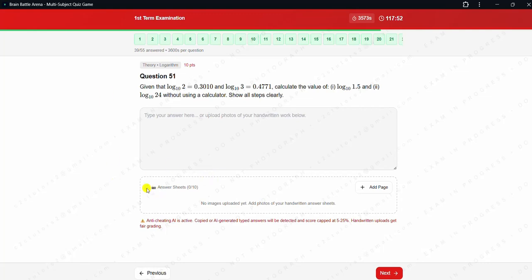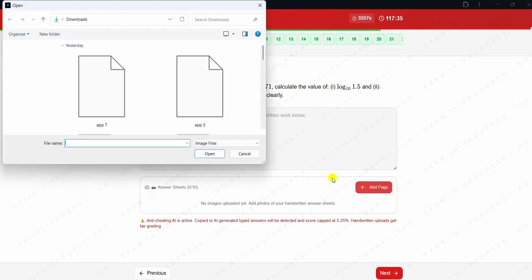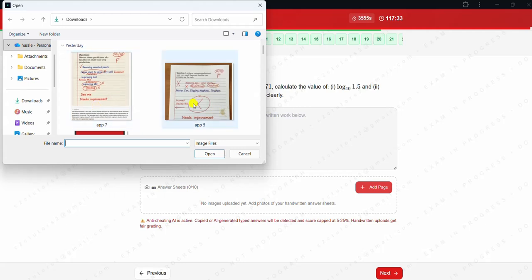I'm using a laptop, so if it's a phone, you just open your camera or something like that, and it will open up. So here we can just upload this with the camera and save it in the computer. If you want to upload from a hard copy, you say add page. When you click on add page, you now upload.